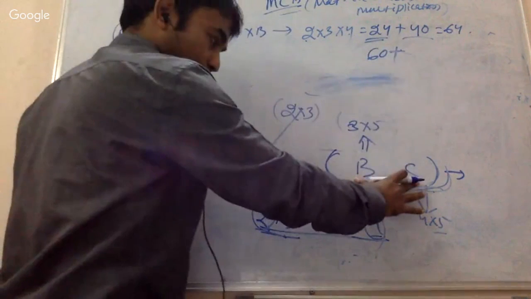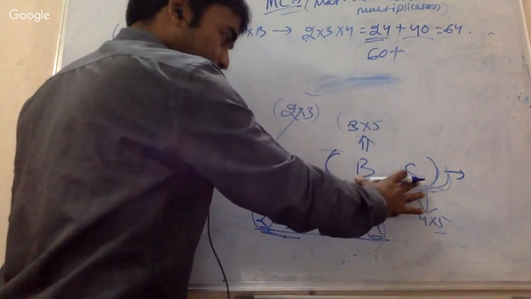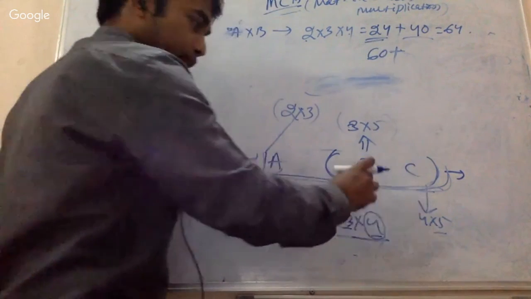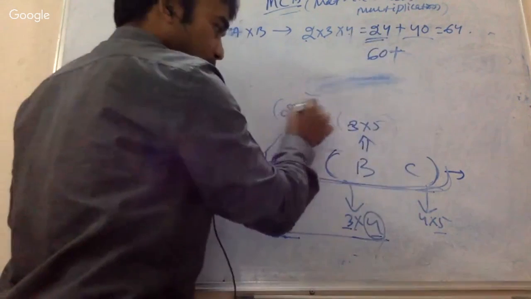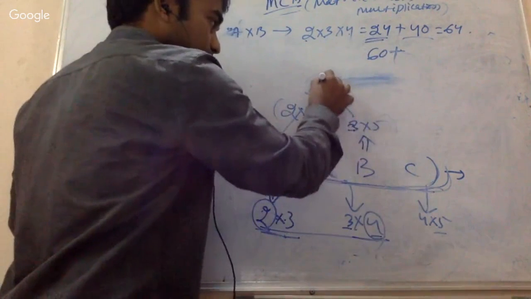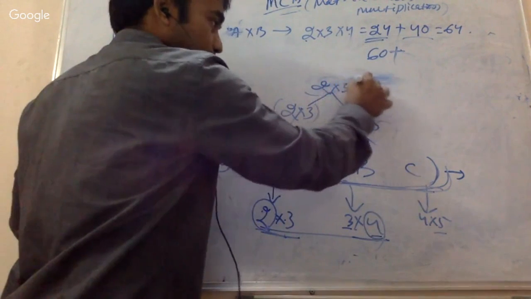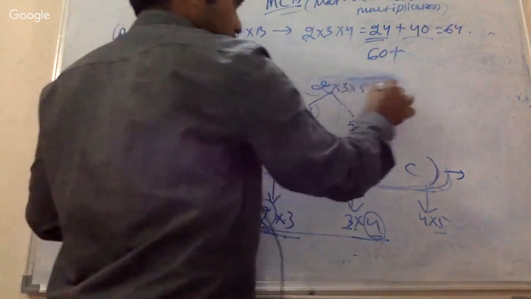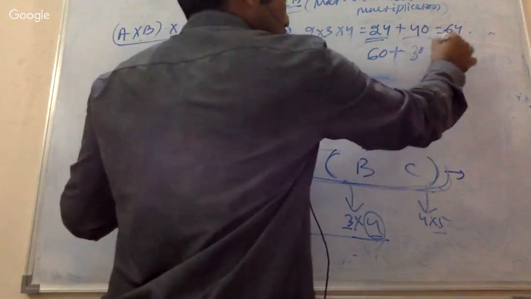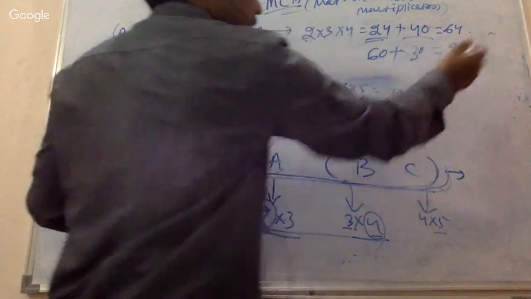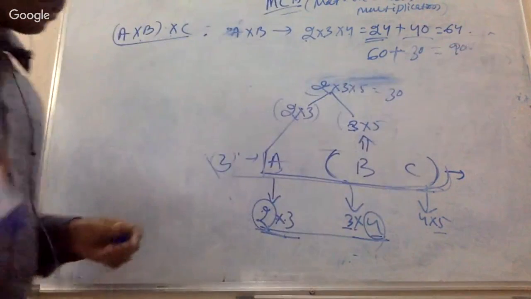Initially the number of operations needed to multiply B and C is 60. Then to multiply these two matrices, it is going to be 2 cross 3 cross 5, which is 30. So 60 plus 30 equals 90.